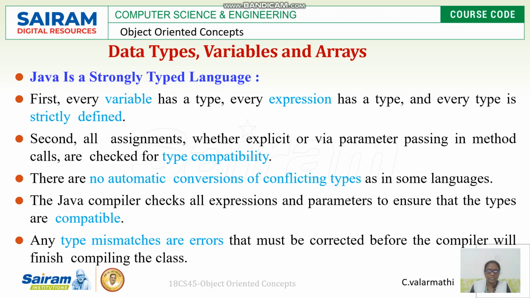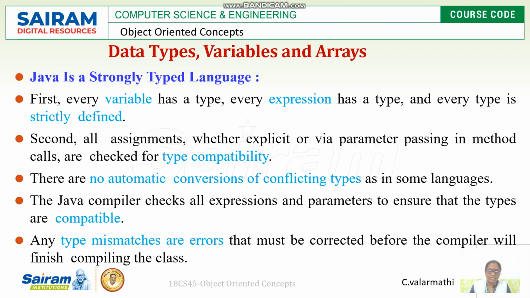The second point is that when we assign one variable with another value, type compatibility is very important. If the types are incompatible, errors will occur.